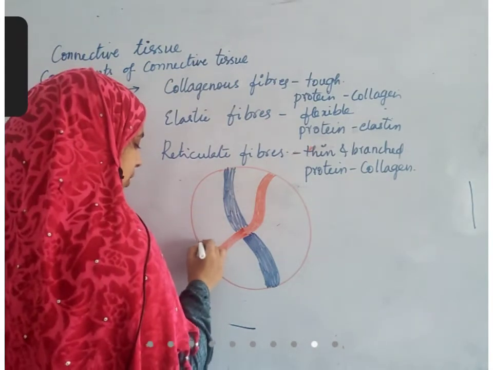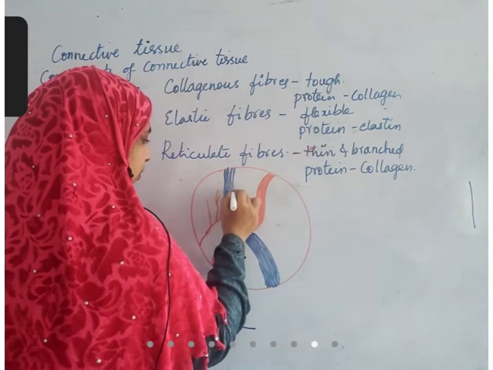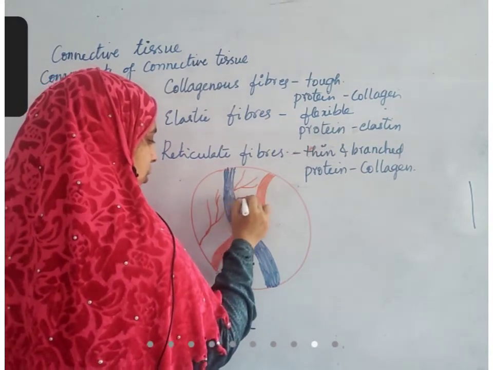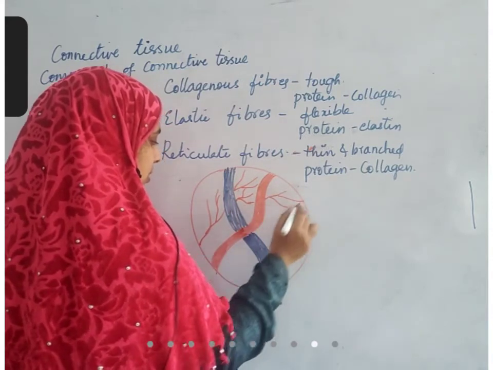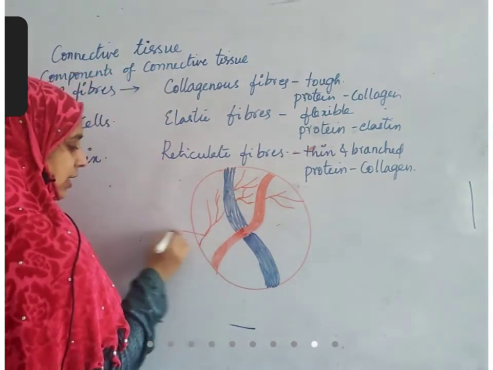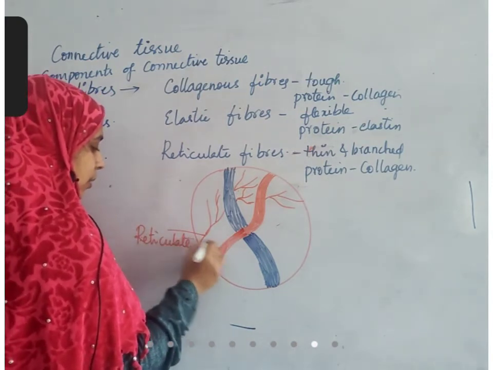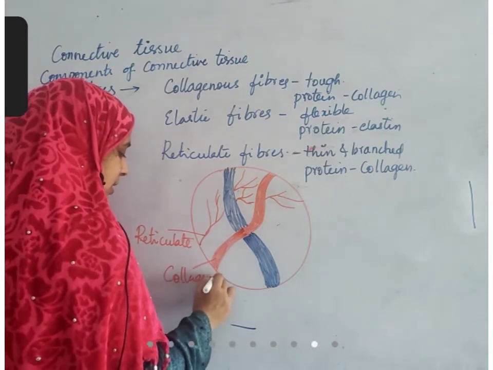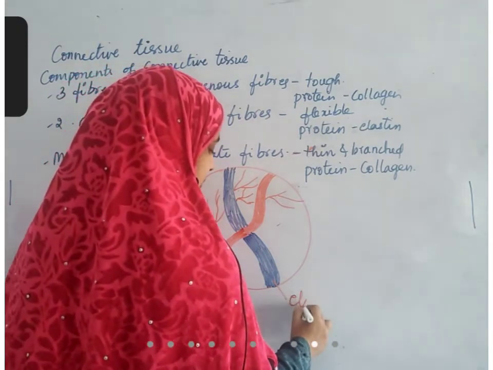So you take this type of connective tissue which helps in protruding into organs. Okay, this is reticulate fibers. This is collagenous fibers, and these are elastic fibers.